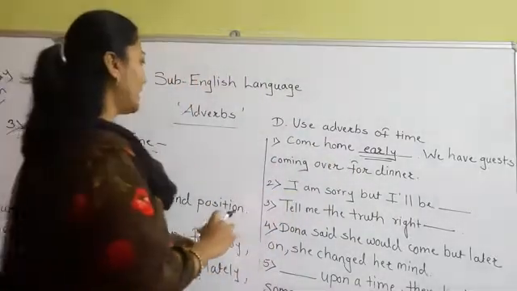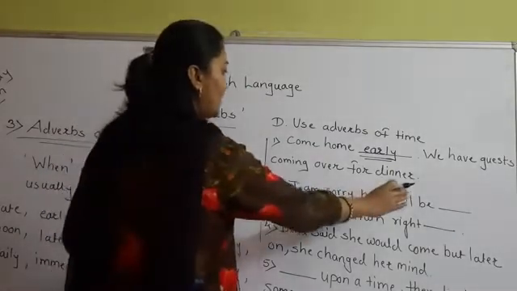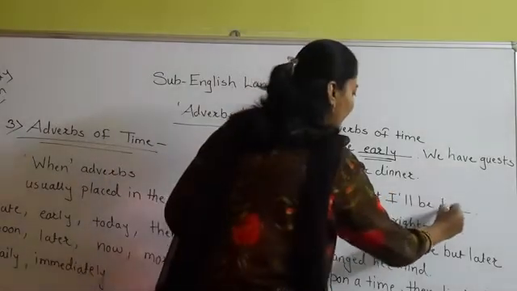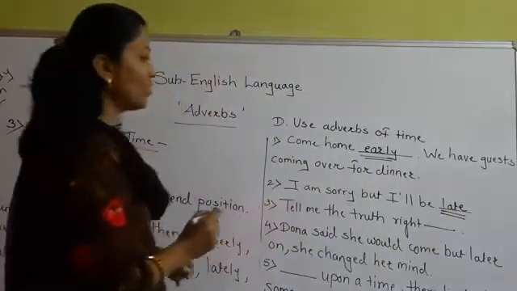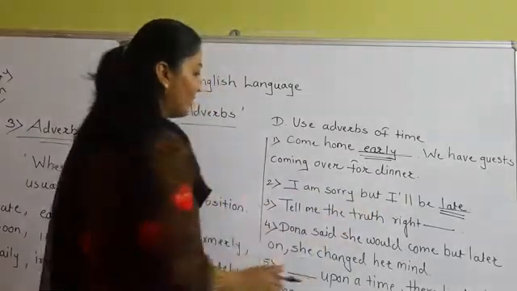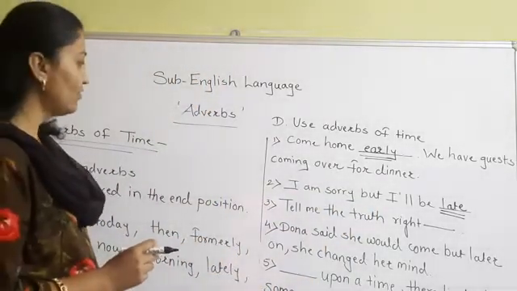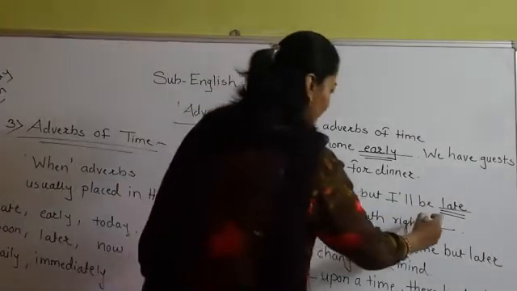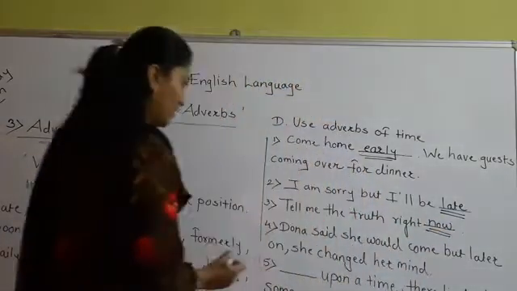Okay. So like this. Second sentence is I am sorry but I will be dash dash. So we can use here I will be late. So you have to underline this word. I am sorry but I will be late. Tell me the truth, right dash dash. If we are asking someone to tell the truth, we just want to hear it right now. So tell me the truth, right now. So we are going to use here now. So you have to underline the word.